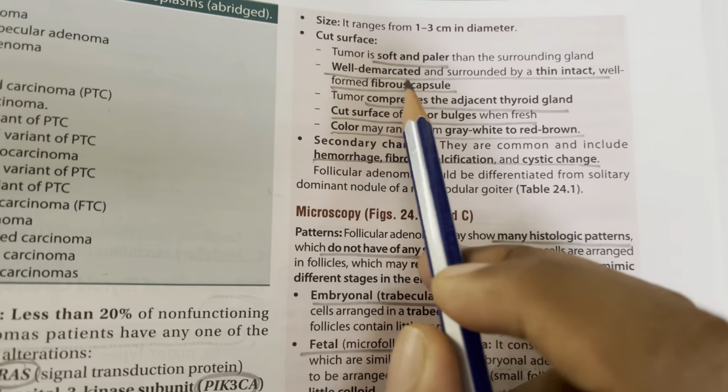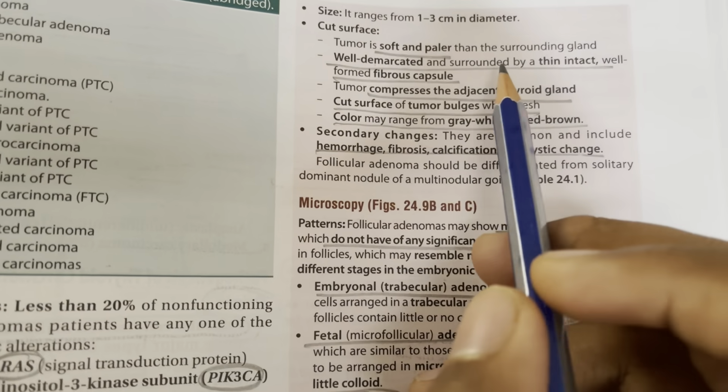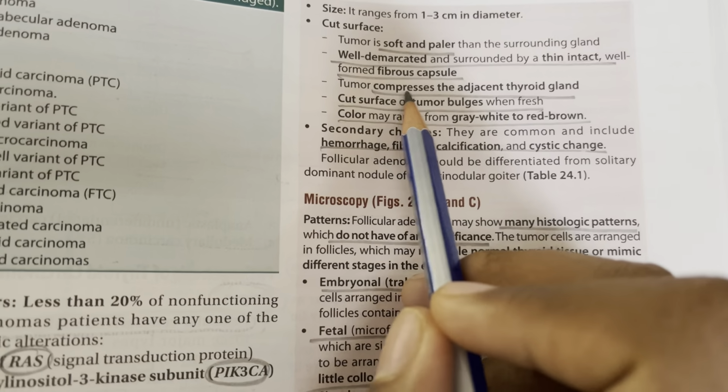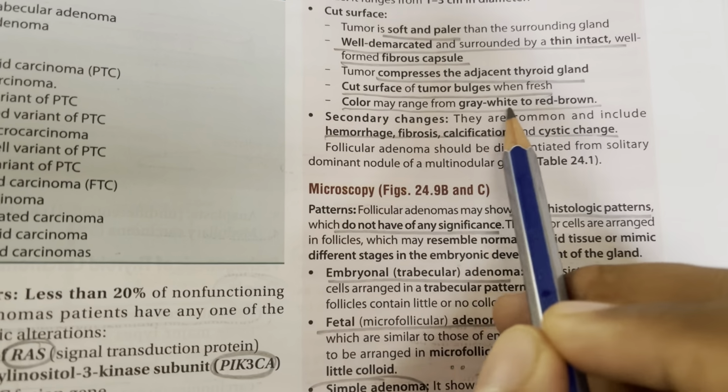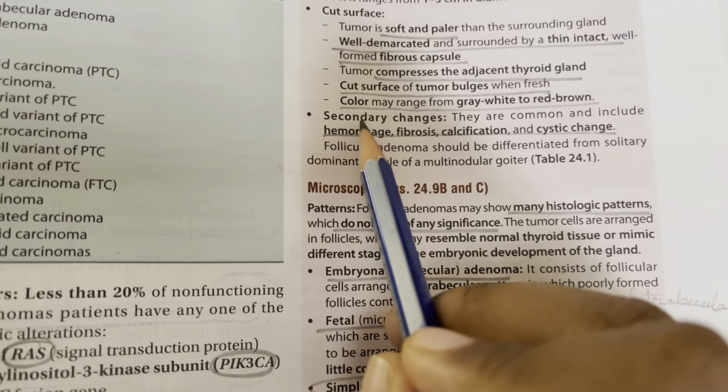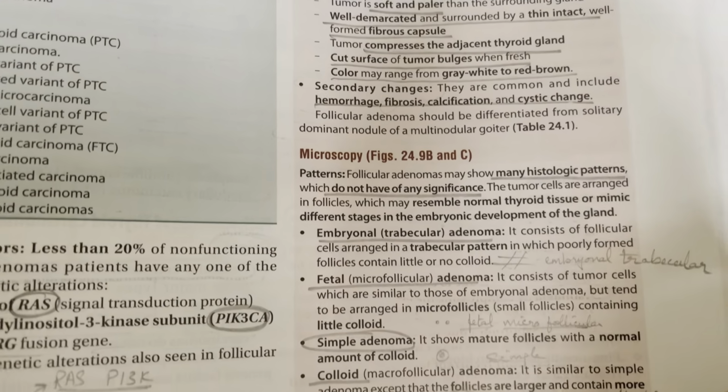Okay, it has a well demarcated fibrous capsule. There is a thin intact fibrous capsule. It compresses the adjacent thyroid gland. The cut surface of the tumor bulges when fresh, and the color may range from grey white to red brown. Secondary changes may be there, so hemorrhage, fibrosis, calcification, and cystic change.